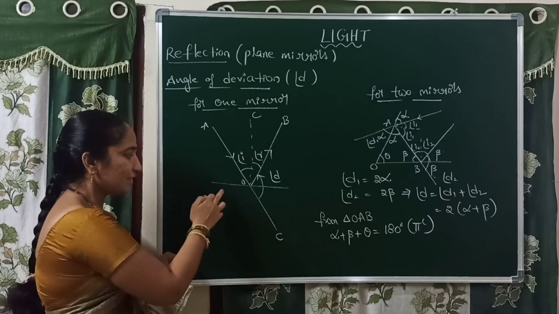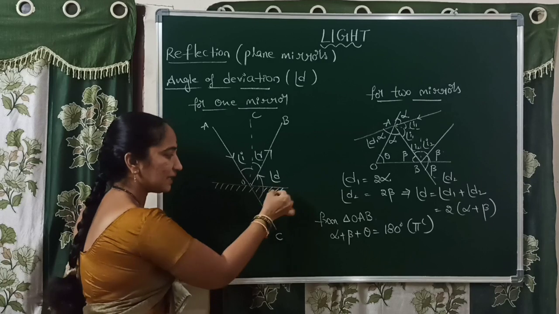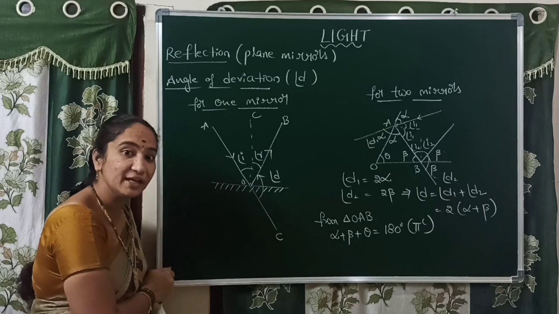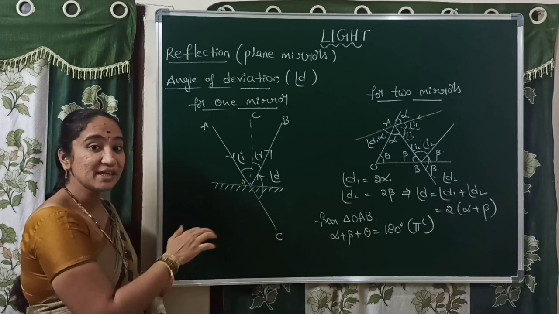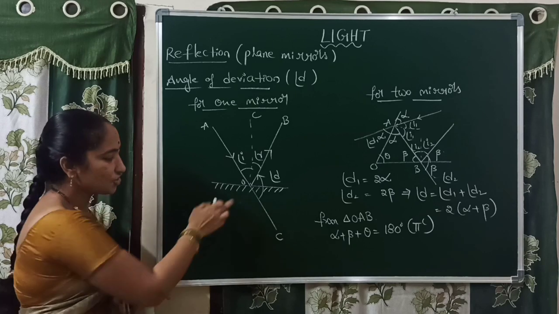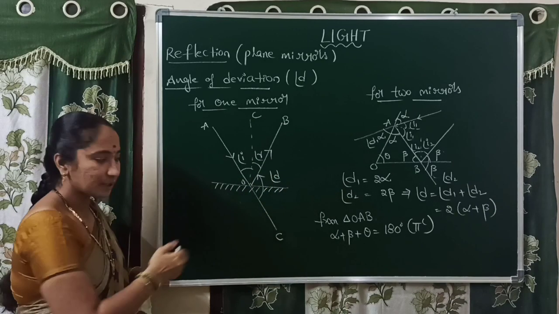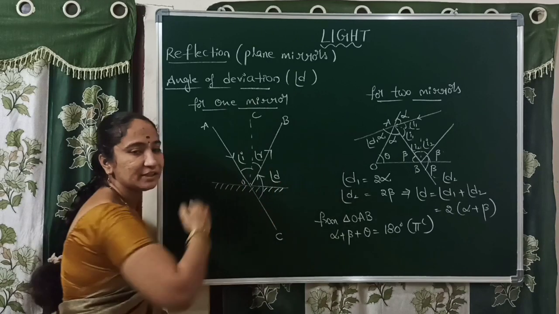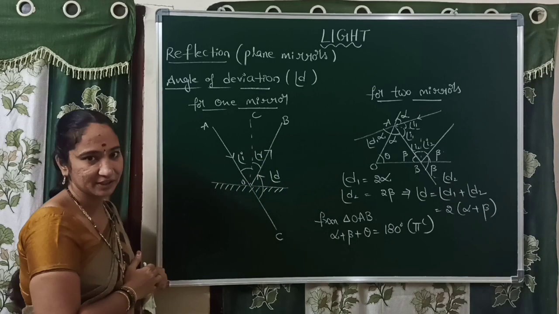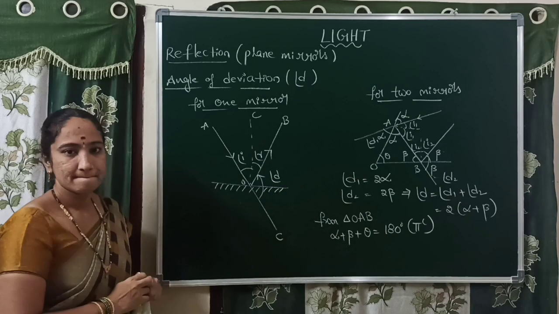For example, now instead of the piece of glass, you replace it with the mirror. Immediately, this extended incident ray is deviated, meaning it changes its direction. That is what we call deviation. It changes its direction and makes some angle with the reflected ray. It moves towards the reflected ray and makes some angle with that reflected ray. That angle is called the angle of deviation, angle D.